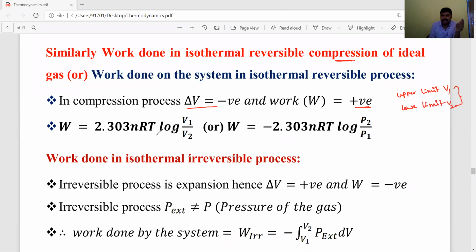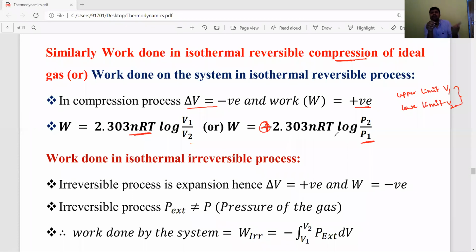That's why during isothermal reversible compression, the work done on the system is equal to 2.303 nRT log V1 by V2, or plus 2.303 nRT log P2 by P1. These two formulas are very important.